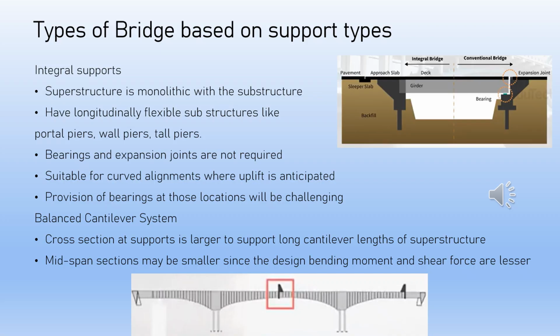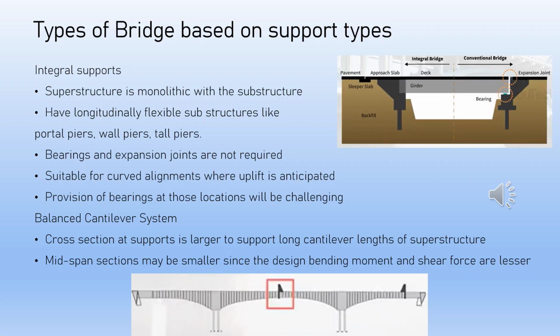Coming to the balanced cantilever systems, it is an evolved integral support system modified to accommodate the requirements of balanced cantilever construction. The cross-sections it supports are larger because they need to support long cantilever lengths of superstructure during construction time, so they tend to attract more bending moments. The mid-span sections may be smaller since the design bending moment and shear force are lesser.